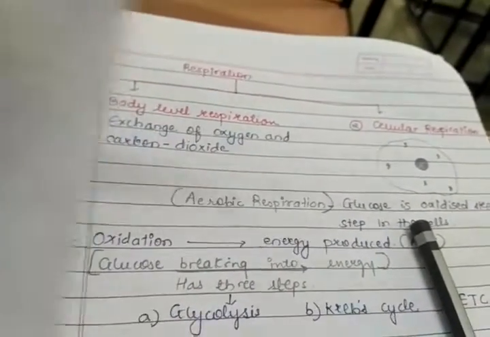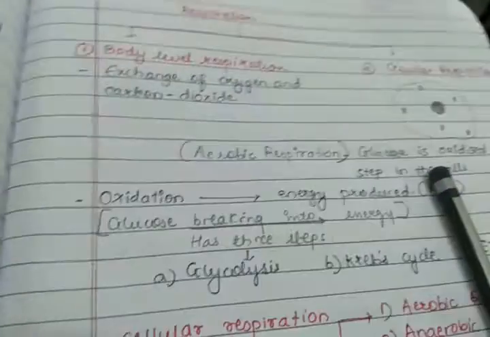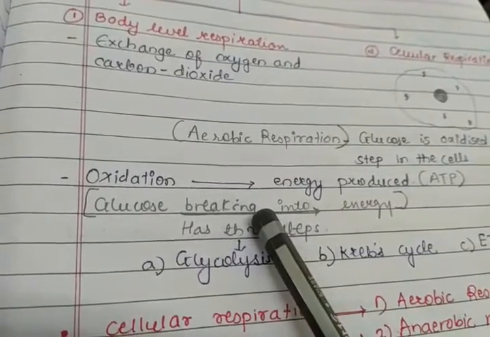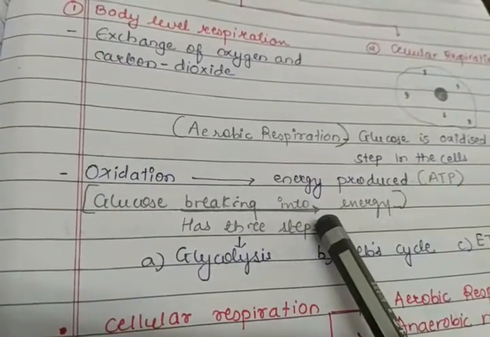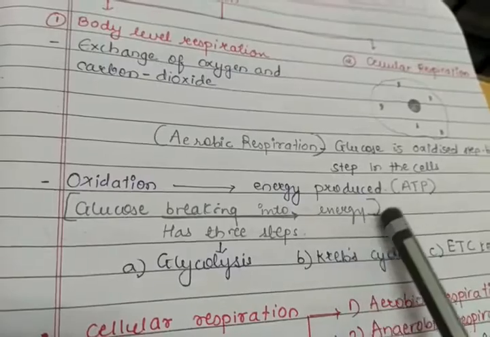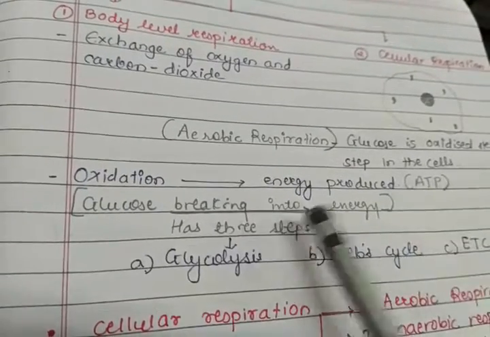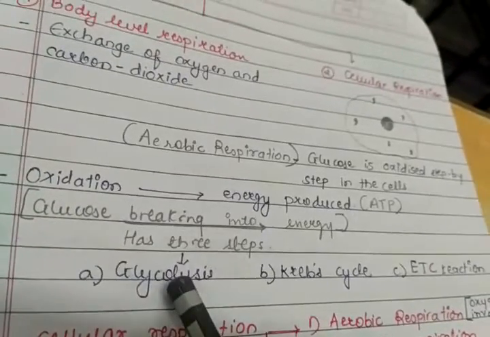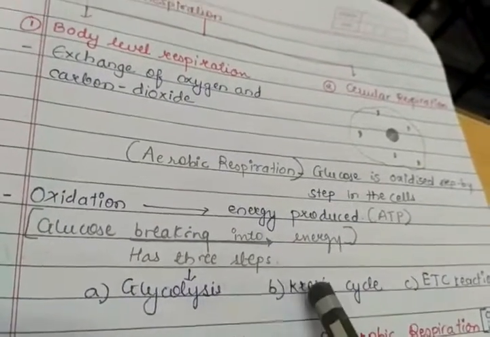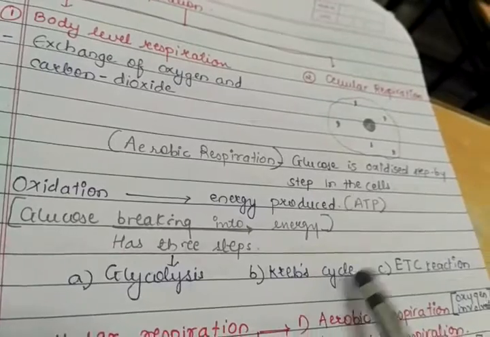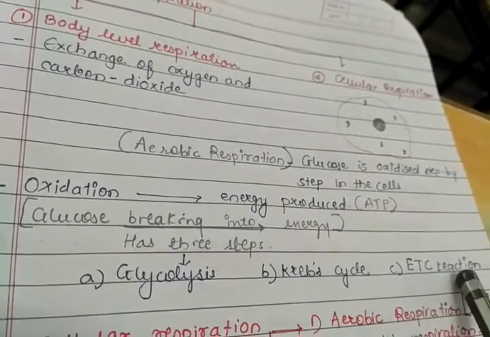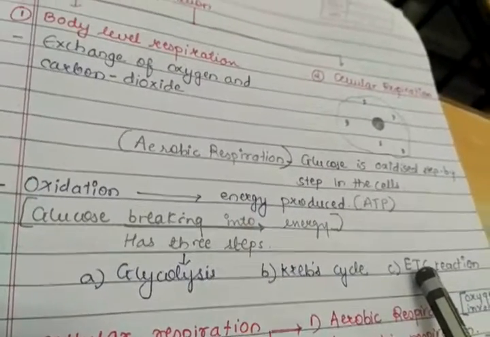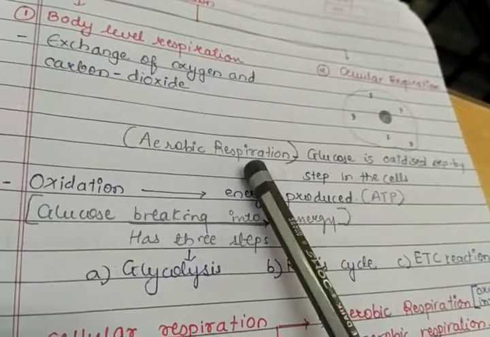In the form of ATP. Now, glucose gets broken down into a simpler form, that is energy in the form of ATP, and this has three steps. First one is glycolysis, second one is the Krebs cycle, and third one is the ETC reaction. So these three steps come under aerobic respiration.